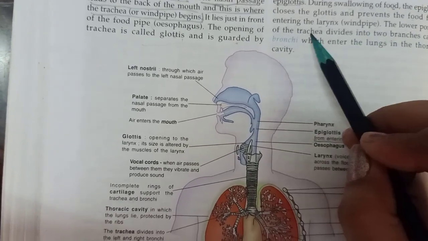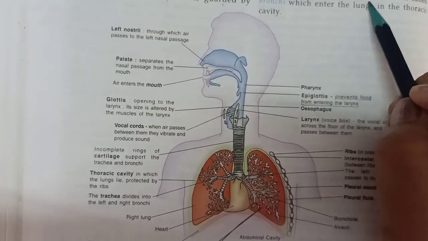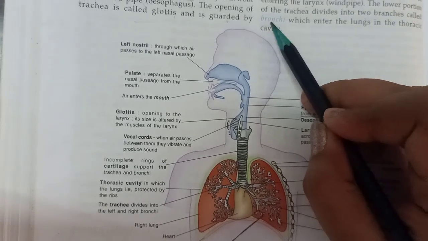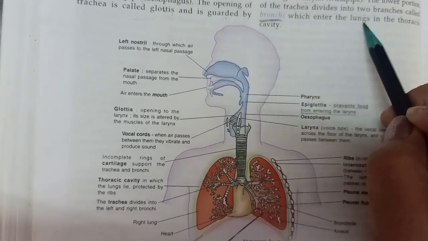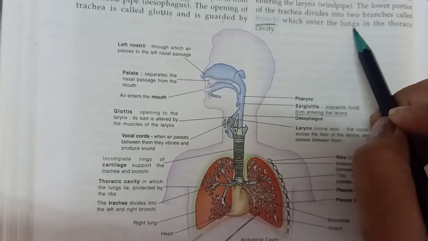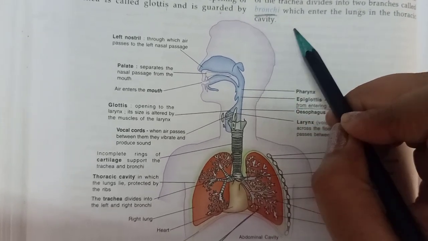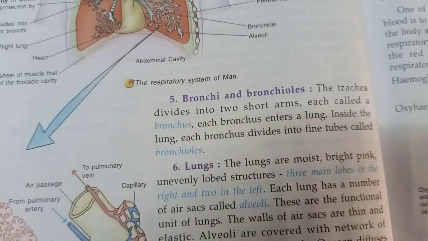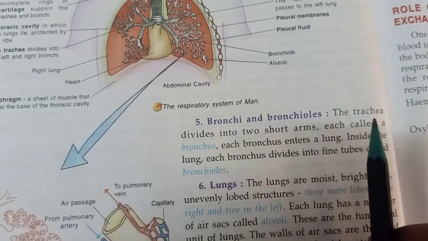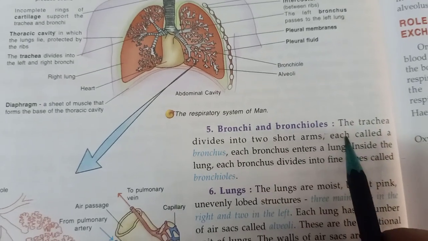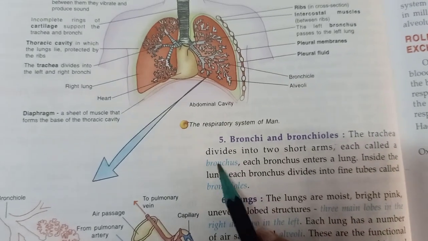Now the lower portion of the trachea divides into two branches, called bronchi. These bronchi enter the lungs in the thoracic cavity. Now we see about the bronchi and bronchioles. The trachea is divided into two short arms, each called a bronchus.